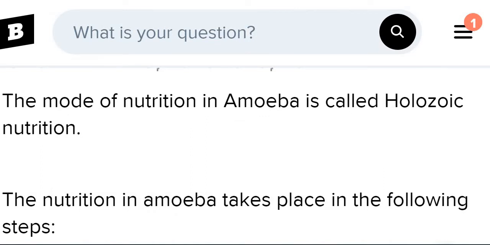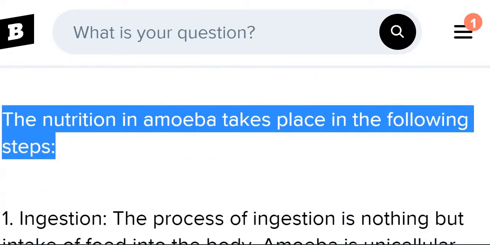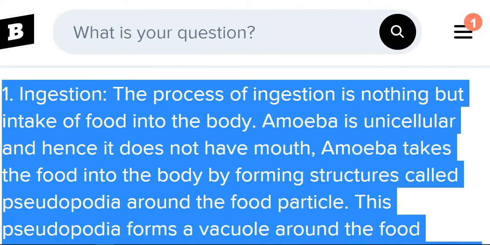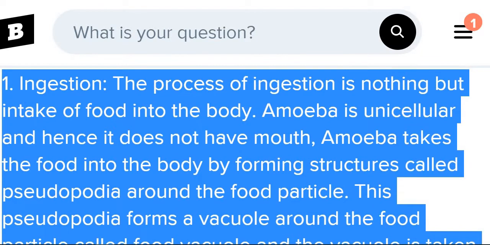First of all, we need to write down the mode of nutrition in amoeba. In amoeba, the mode of nutrition is holozoic type of nutrition. The nutrition in amoeba takes place in the following stages. As I told you, a total of 5 stages are there: ingestion, digestion, absorption, assimilation, and egestion. Let's see the first step, that is ingestion.